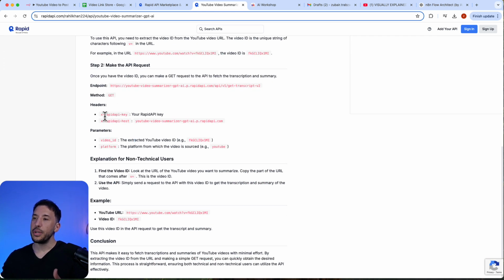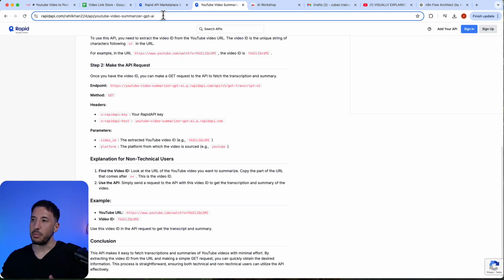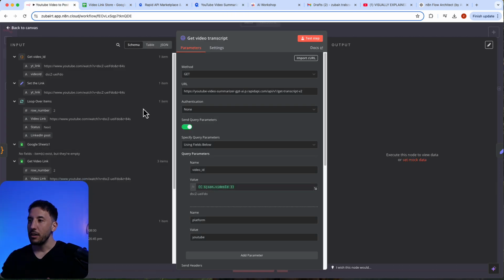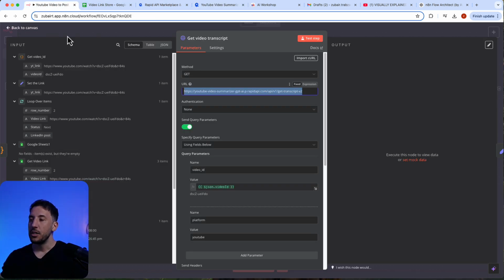All right, so what we're doing is we're sending 2 headers and 2 parameters. The header is going to be your RapidAPI key, and then the parameter is going to be video ID and platform. The platform is going to be YouTube, obviously. And that's exactly what I'm doing, right? I'm using this HTTP request node. So I'm using the method as get. The URL, this is the same exact URL that I'm grabbing from here. So it's right here, for example, URL. So I'm literally just copying, pasting the URL from there. Right here, let me double check, make sure I didn't do this. Yep, it's this exact one, right? That's the endpoint. So you're going to put that in there.